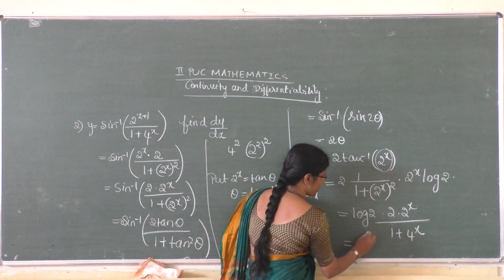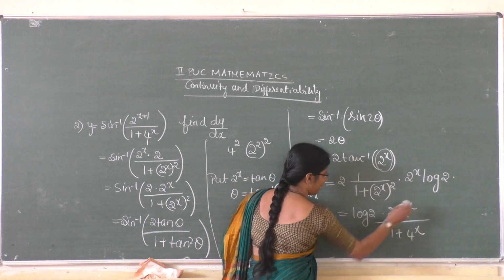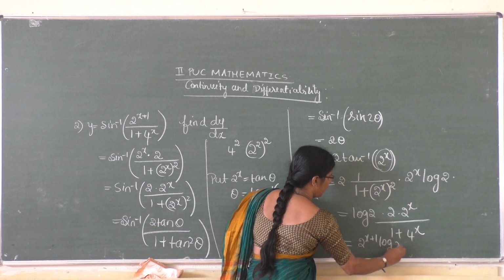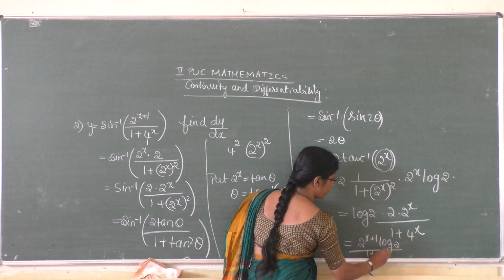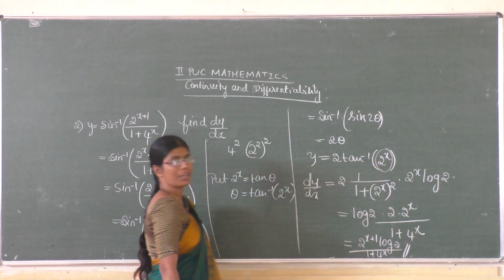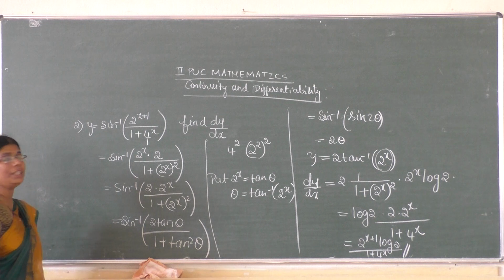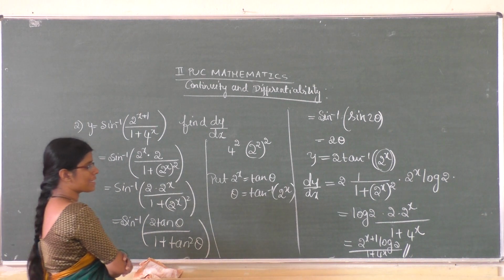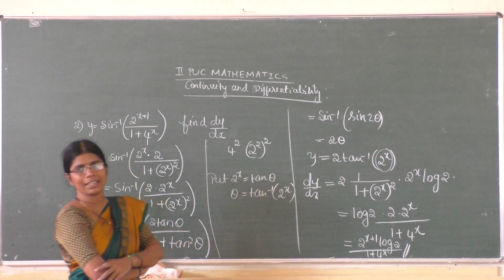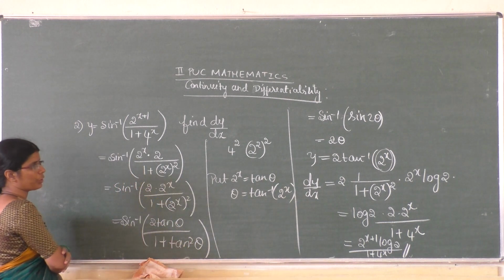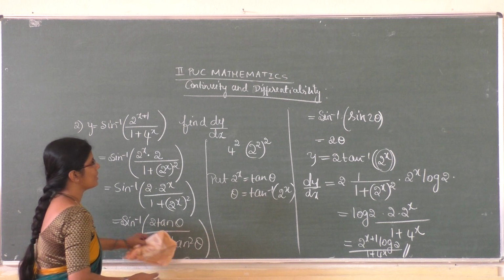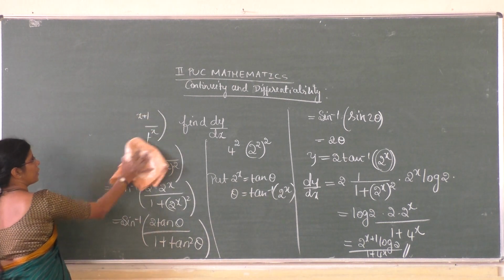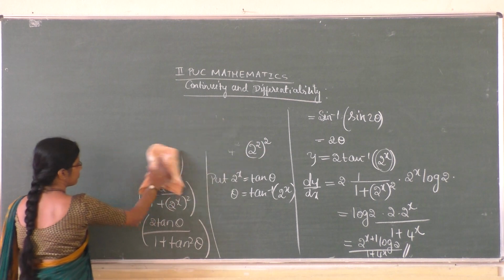Writing log 2 afterwards, 2 into 2 to the power x is 2 to the power (x+1), so this becomes 2 to the power (x+1) into log 2 divided by 1 plus 4 to the power x. So this is the derivative of this particular function.